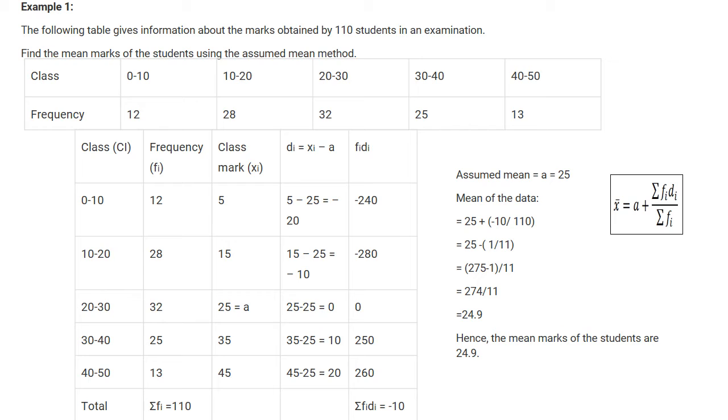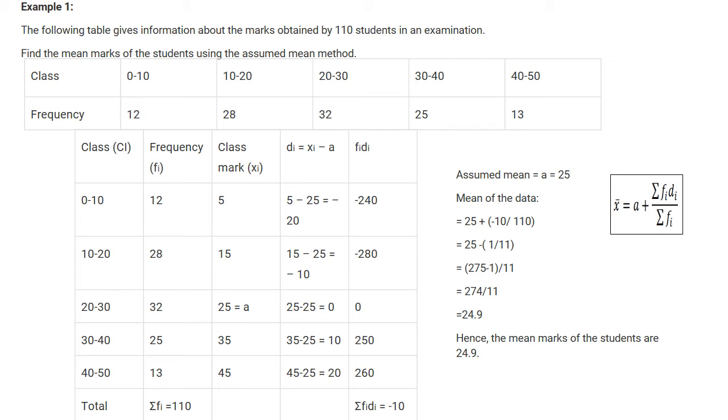For 20 to 30 marks, 32 students; 25 students got 30 to 40; 13 students got 40 to 50 marks. So these are the classes: 0 to 10, 10 to 20, 20 to 30, 30 to 40, 40 to 50. What is the frequency of the first class? 12, next classes 28, 32, 25, 13. The sum of the frequencies, sigma fi, is equal to 110.